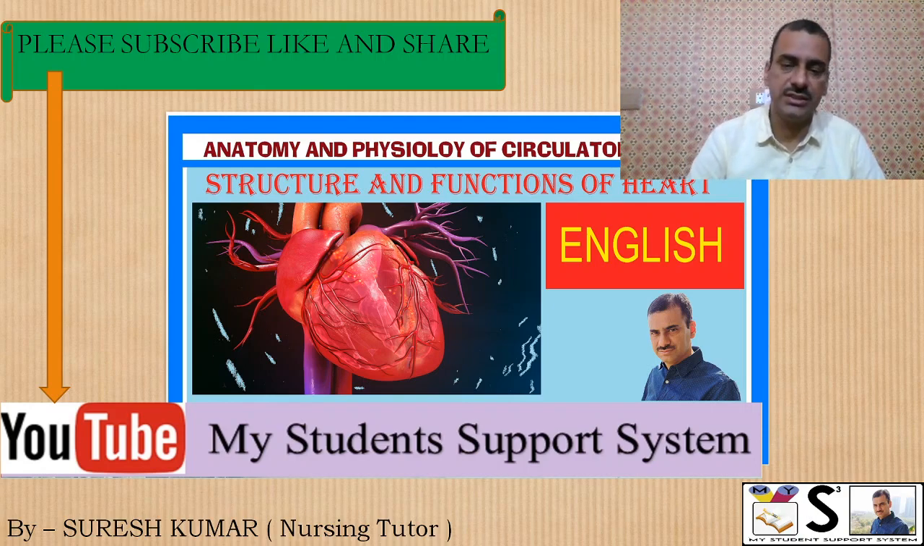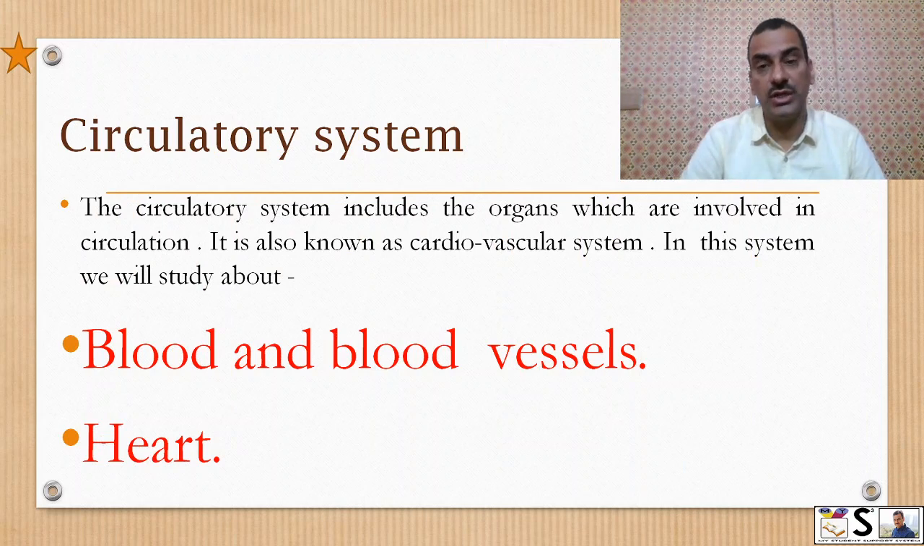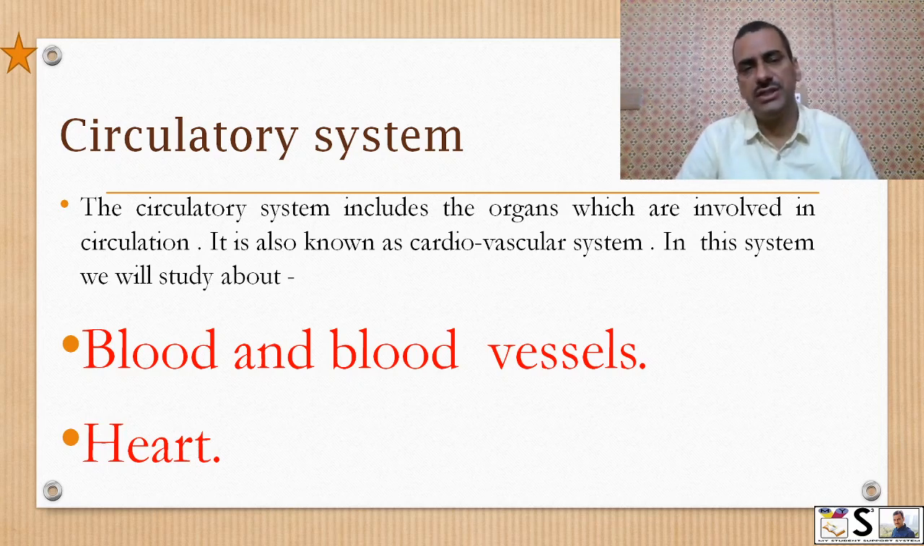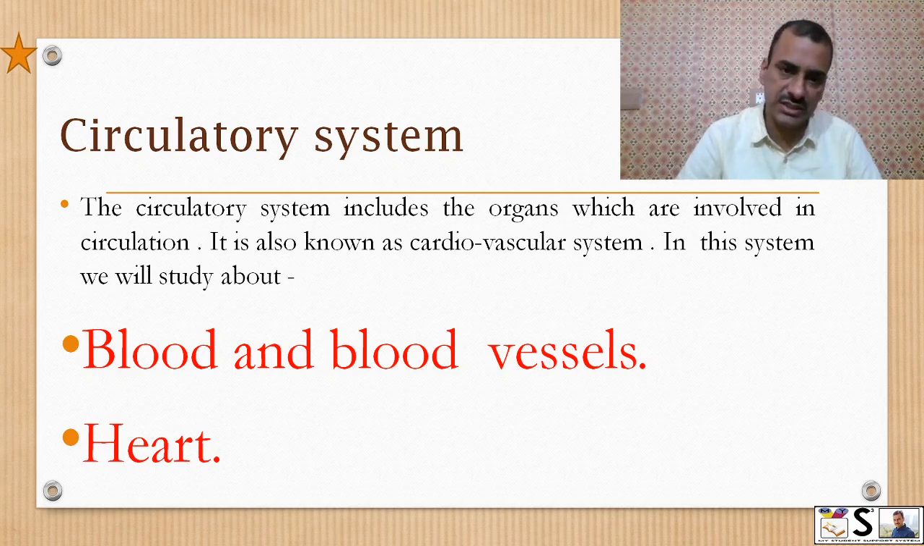So, what is the circulatory system? The circulatory system includes the organs which are involved in circulation. It is also known as the cardiovascular system. In this system, we study about blood, blood vessels and the heart. We have already studied blood and blood vessels in a previous lecture.